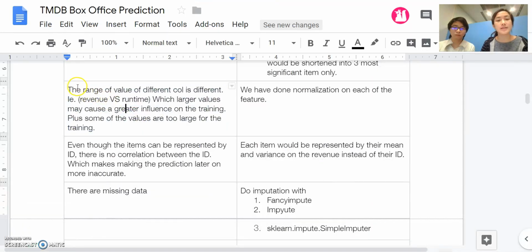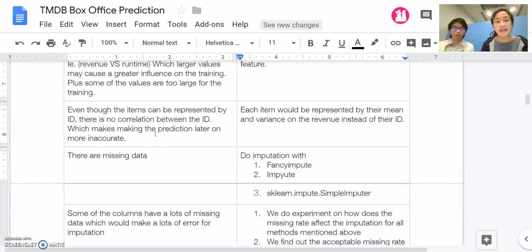And then the range of values of different columns is different. For example, revenue may range from a few million to a few billion, while the runtime ranges only up to a few thousand. So we are going to do normalization on each of the features.